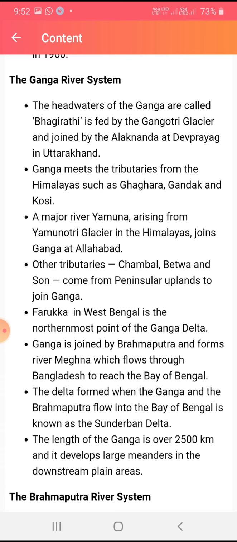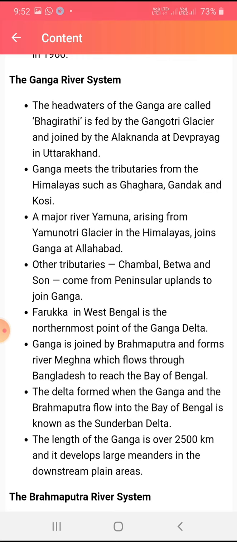Farakka in West Bengal is the northmost point of the Ganga Delta. The Ganga is joined by the Brahmaputra and forms the river Meghna, which flows through Bangladesh to reach the Bay of Bengal. These are two important points. The delta formed when the Ganga and the Brahmaputra flow into the Bay of Bengal is known as the Sundarban Delta. The length of the Ganga is over 2500 km. It develops large meanders in the downstream plain area.